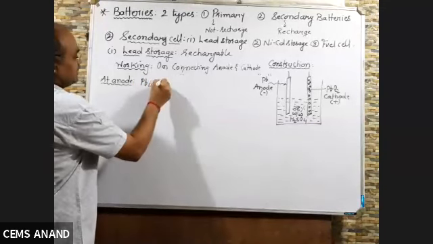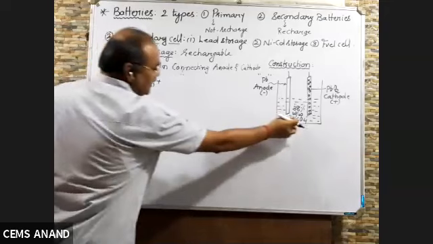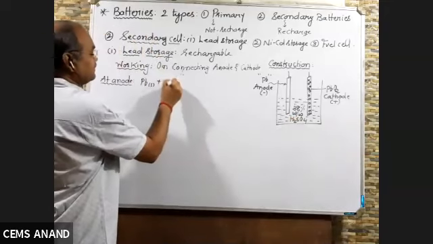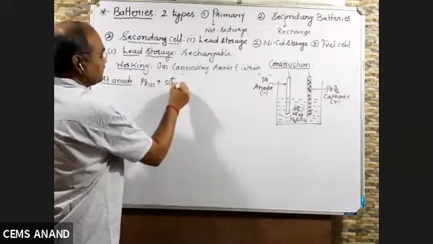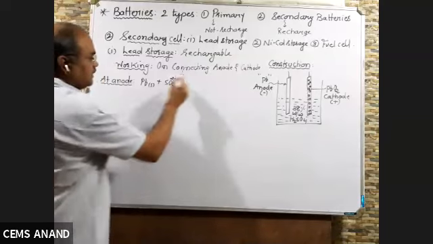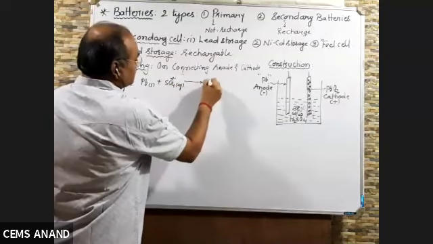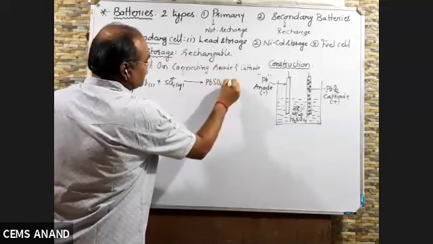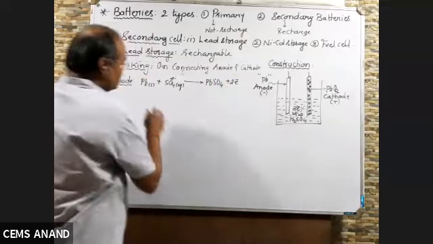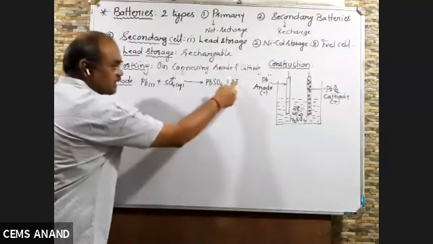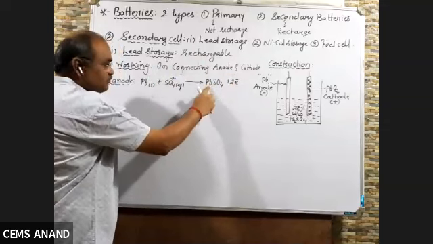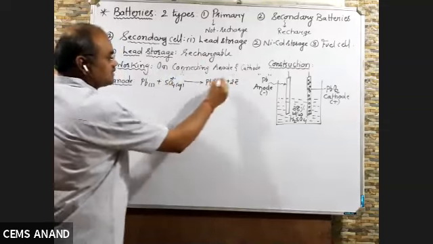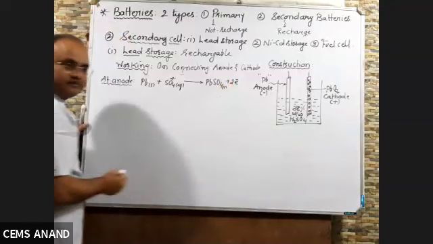This lead plate combines with SO4 2- ion and forms PbSO4 plus 2 electron, because Pb is losing 2 electron and converted to Pb2+, and it combines with SO4 2-. So PbSO4 is formed.